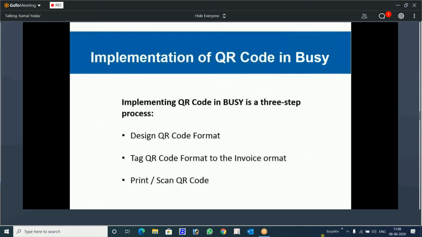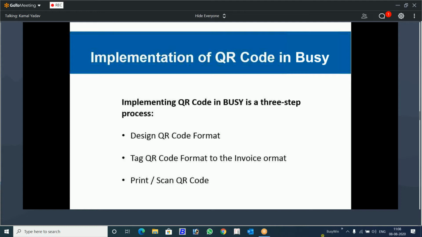Okay, the next slide is how we are going to do the implementation of QR code in Busy. So the steps are very simple. Like any other implementation in Busy, we have a track record of giving things in the simplest way. The QR code also is very simple, and especially when you compare it with our competitor, the way they have given QR code and the way we have given QR code, you will find it much simpler in Busy for implementation.